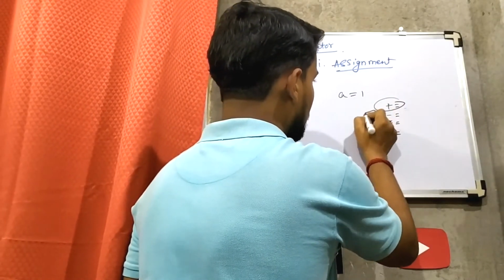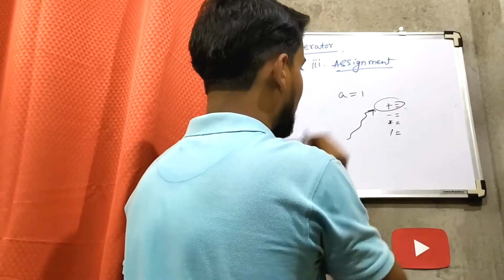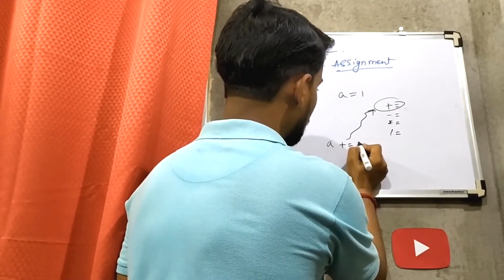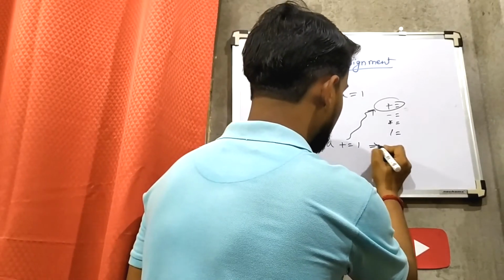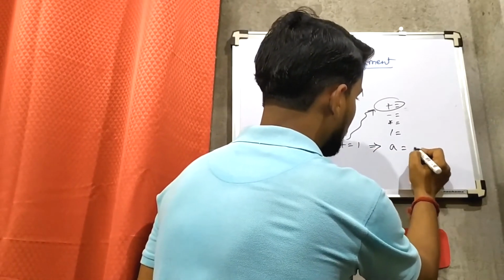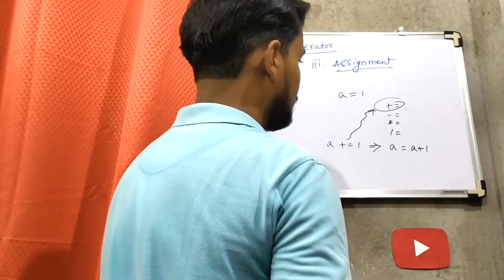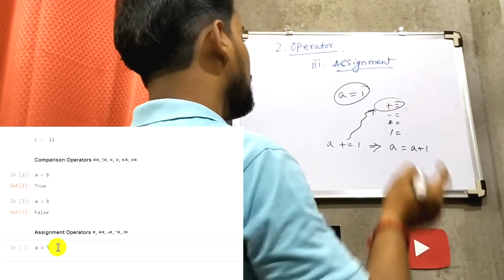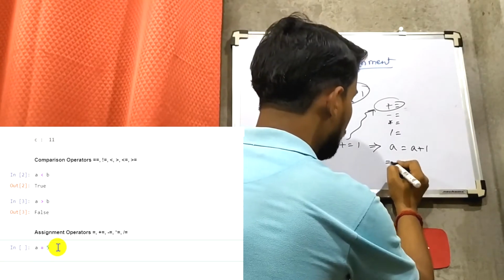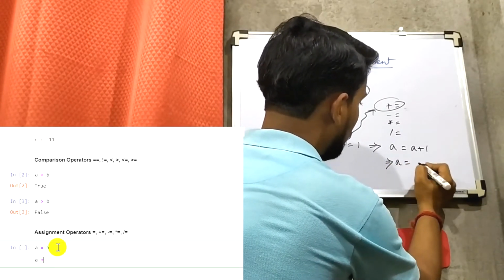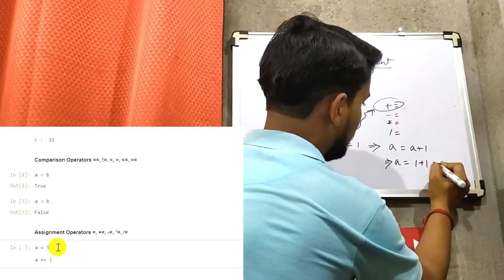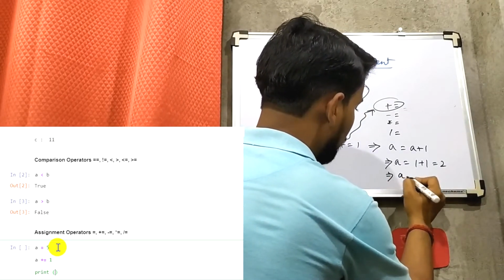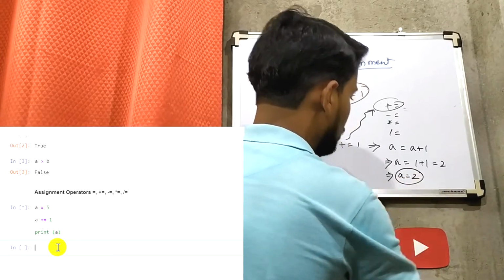For example, if we consider plus equals, a plus equals 1 indicates a equal to a plus 1. If you already have the value 1 in a, the new value will become a equal to 1 plus 1, which is 2. So now a will have the new value 2.